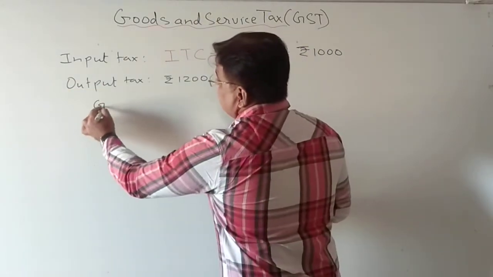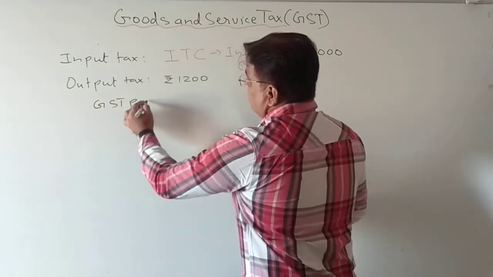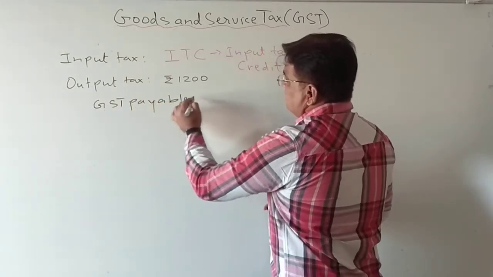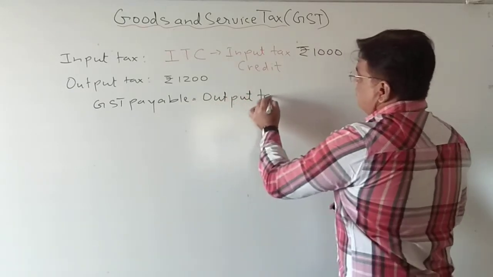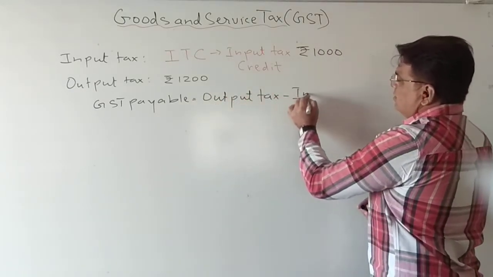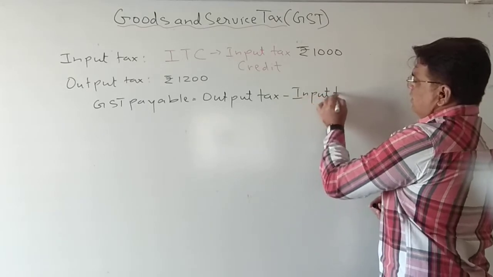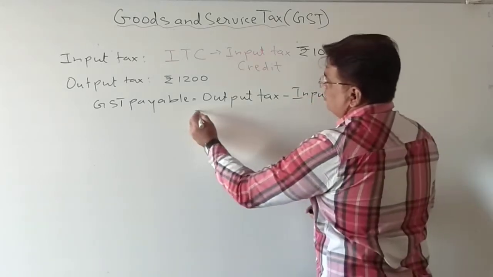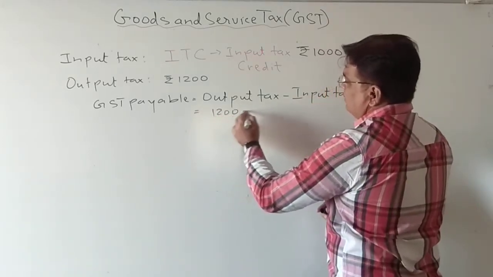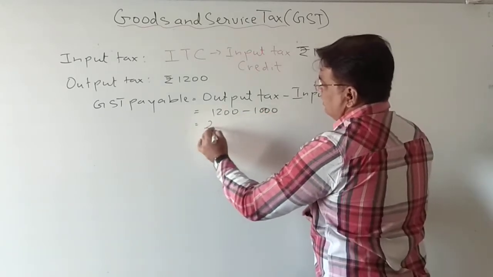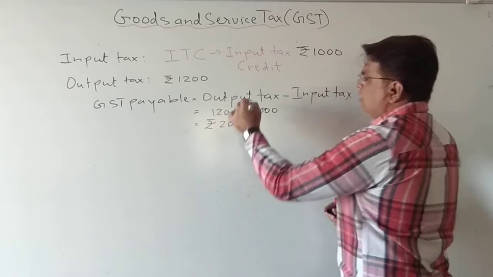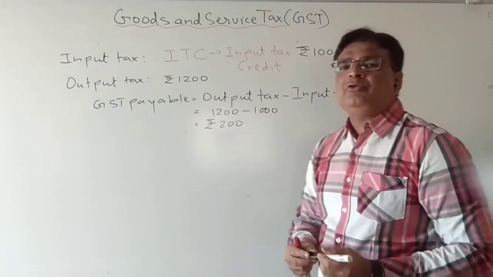So we can say that GST payable is nothing but output tax minus input tax. So it will be 1200 minus 1000, that will be rupees 200. So now I will have to pay only 200 to the government.